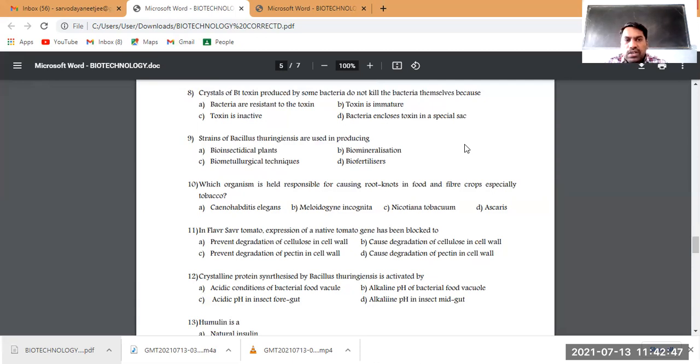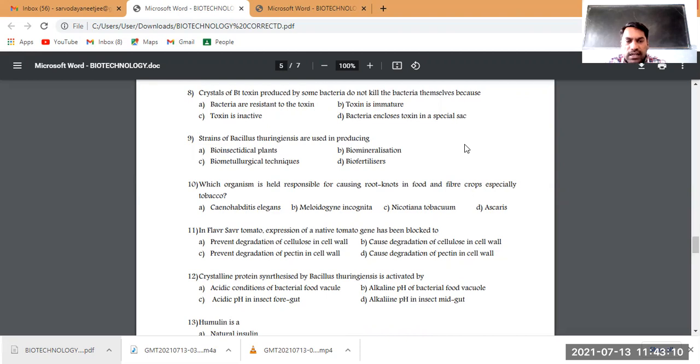Now you may get a question: why is the toxin inactive? If it is inactive, then how does it become active in the insect? That question may arise. Of course, the toxin is inactive because, as I just told, it doesn't have a suitable environment. Regarding that, there is one more question. I just took out question 12 directly, so I will skip that question later on.